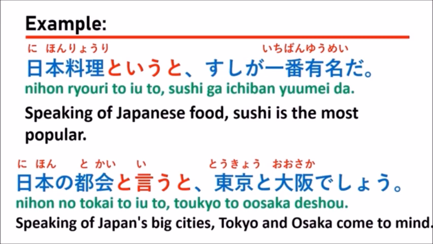This also has the same meaning as I just explained, that when we talk about Japan's big cities, in our opinion we will think about Tokyo, right, or Osaka, right?